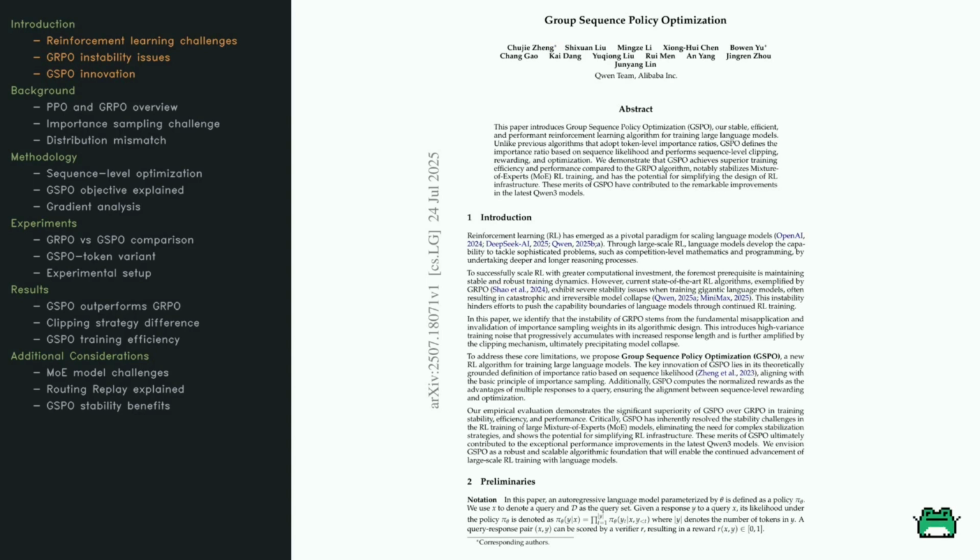It makes RL training smoother and more efficient. GSPO is particularly good at handling mixture of experts models, which are notoriously tricky. This new approach simplifies the RL infrastructure, paving the way for advancements in language models, like the latest Qwen 3 models. In essence, GSPO is the stable, efficient algorithm that could redefine large-scale RL training.